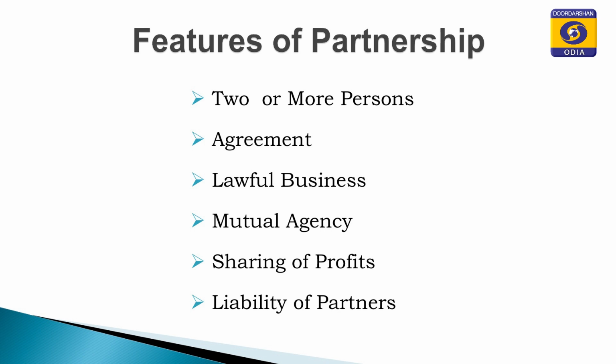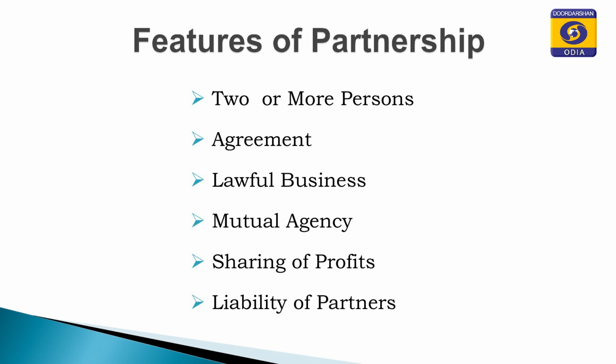Next one is agreement. There is an agreement among the members, among the partners. So, there is a relation among the partners. That relation is not a natural relationship. Natural relationship means father-son relation, brother-sister relationship.